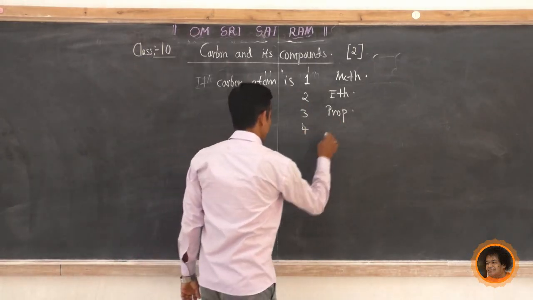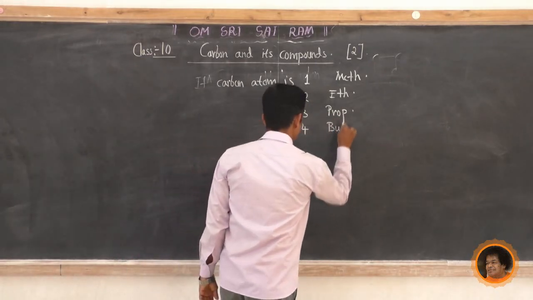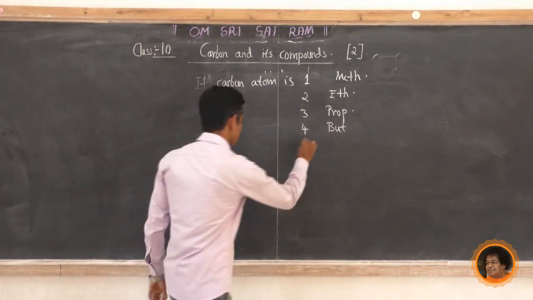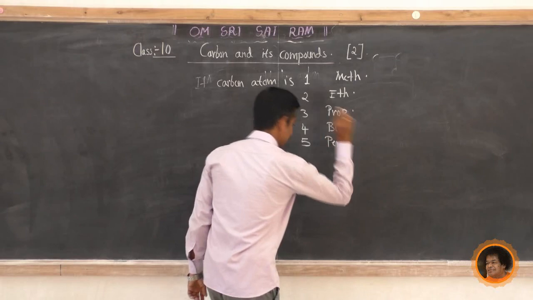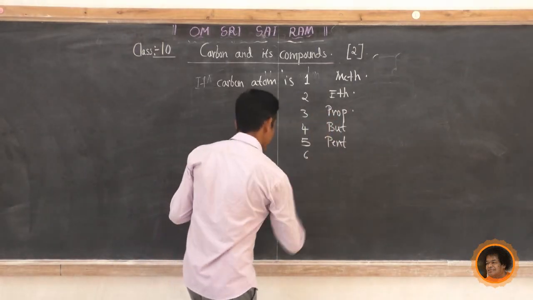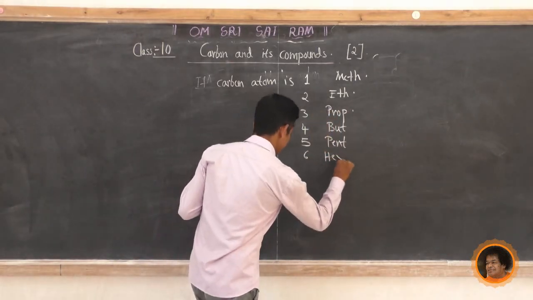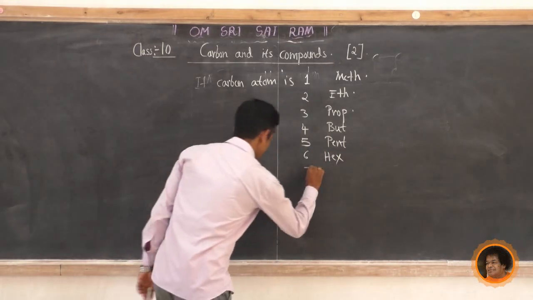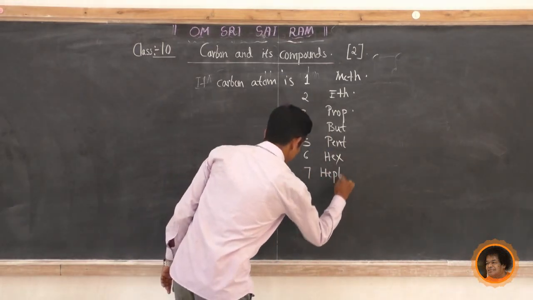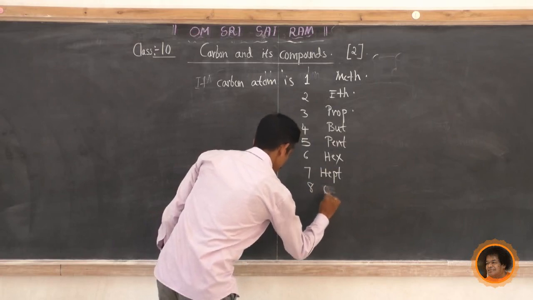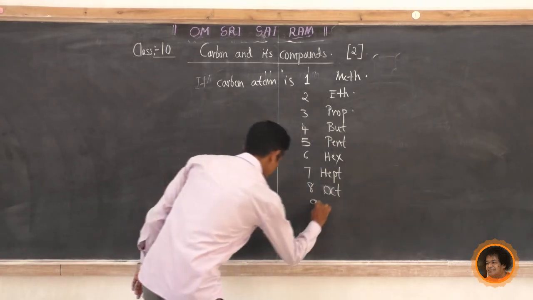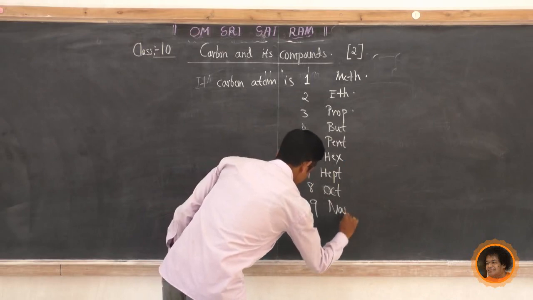Carbon atom 4 means but. Carbon atom 5 means pent. 6 means hex. 7 means hept. 8 means oct. 9 means nan or nano.